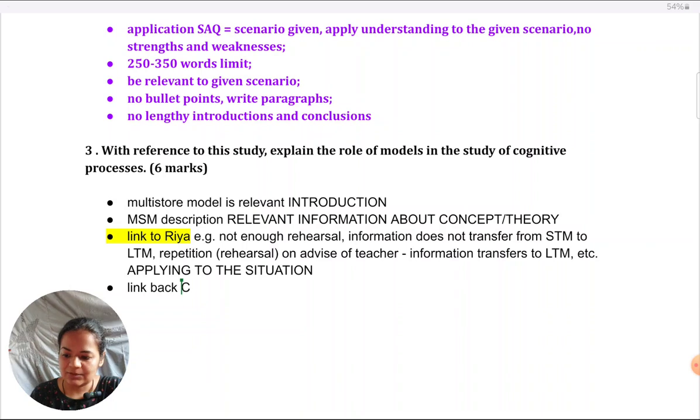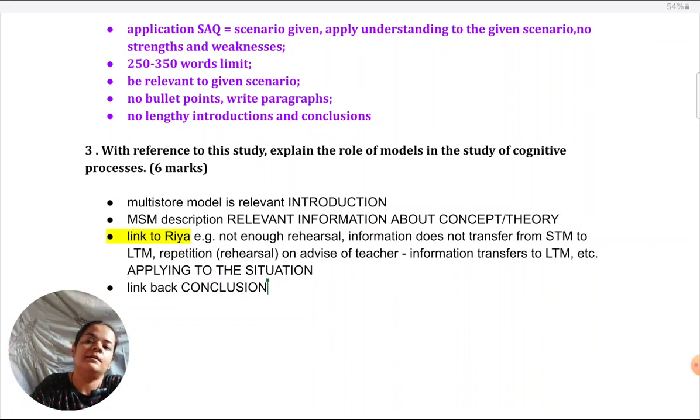So as I said, the structure is not very different from an SAQ. In IB psychology, from answer to answer, you won't find the structures being very different. It's just what exactly is the content you're covering within the structure and how much weightage you're giving to every aspect of the structure, like all the different elements. That is what you have to be clever about. You have to have knowledge about.